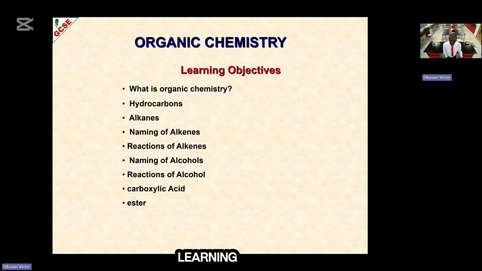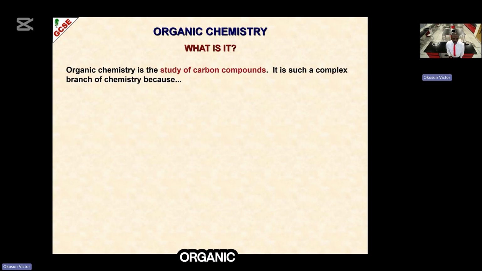We'll be learning the meaning of organic chemistry, the meaning of hydrocarbon. We'll be learning about a family of organic chemistry called alkane, naming of alkanes. We'll also be learning about alkenes, reactions of alkenes, and then we will also learn about alcohol, reaction of alcohol. If time permits, we will also extend it to carboxylic acid, and then we round it up with ester. Now let's start with the meaning of organic chemistry.